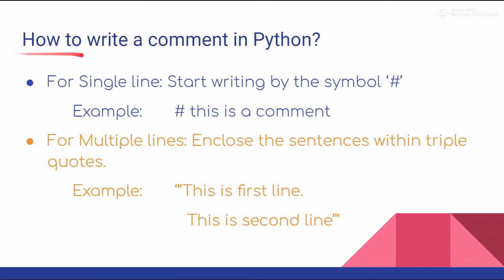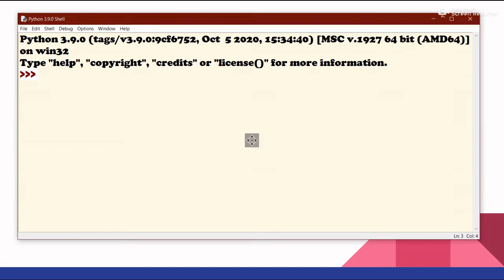First of all, let's see how to write a comment in Python. We can write two kinds of comments. The first one is single line, and the next one is multiple lines. For single line comments, we can start writing it using the hash symbol. So let's say we have to write a comment that says "this is a comment." We can say this, followed by a hash. Let's actually see this in IDLE.